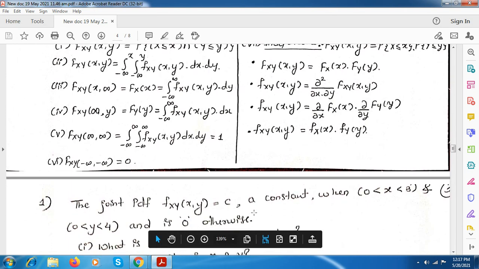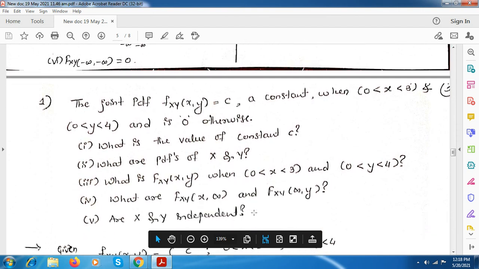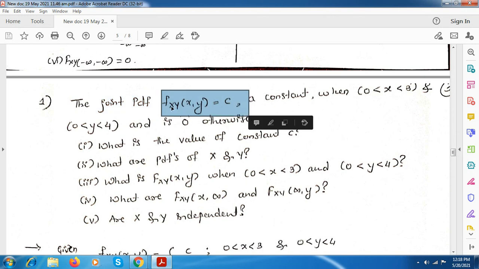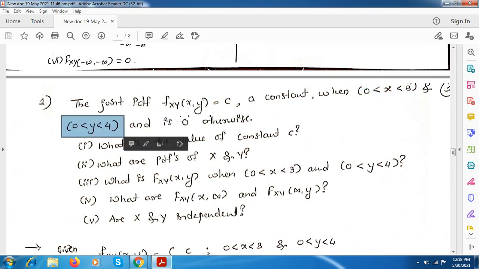Note down this. Here the joint PDF is given, which is nothing but f_XY(x, y), which is equal to c. This c is some constant they have given, and here the range of x and y they have given. Here the range of x is from 0 to 3, and y is from 0 to 4.